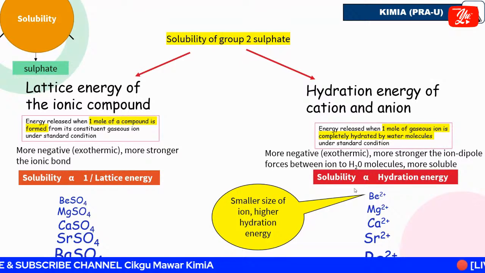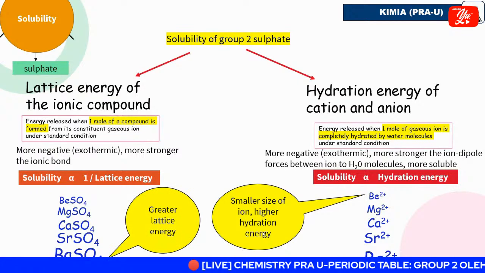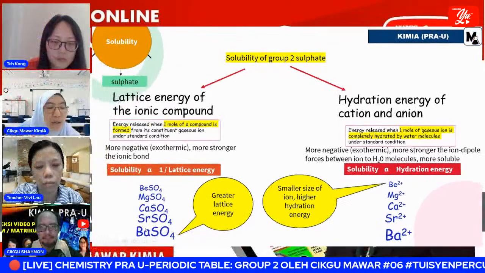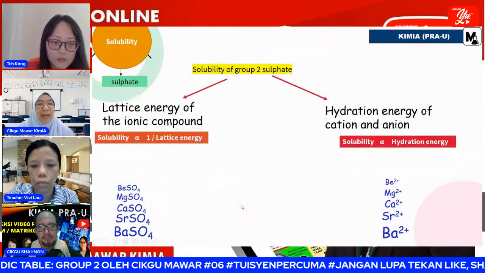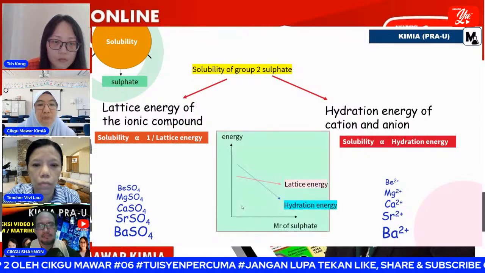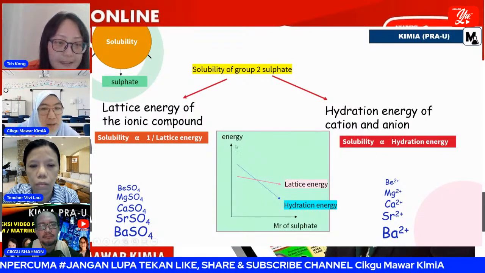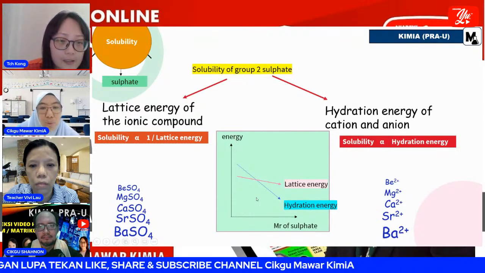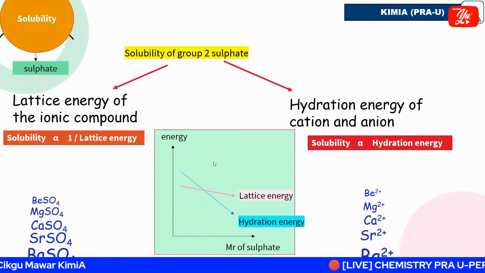So we can say that the smaller size of ion has higher hydration energy. Why? For the greater lattice energy, because of the larger size of barium, you have a greater lattice energy. We can explain this using the graph. For the graph, we can see that going down the group, lattice energy is decreasing as well as hydration energy. Both are decreasing going down the group.